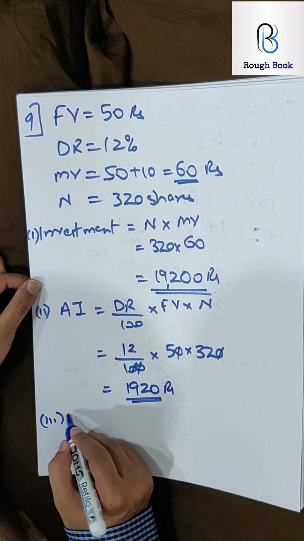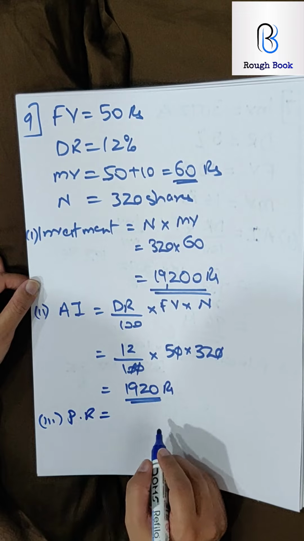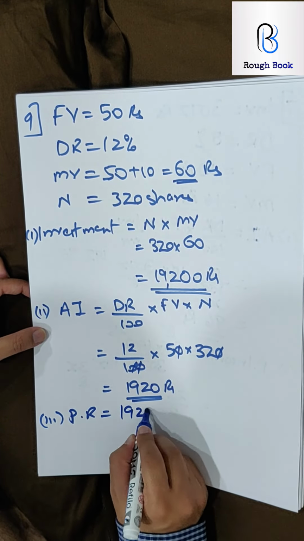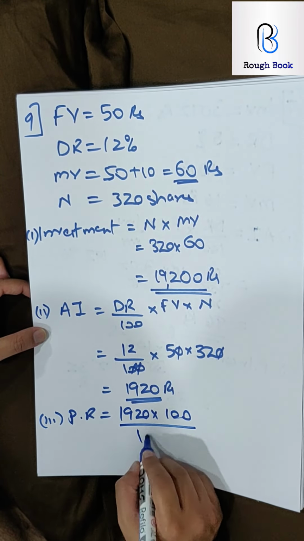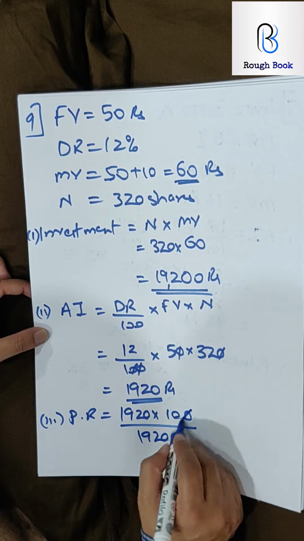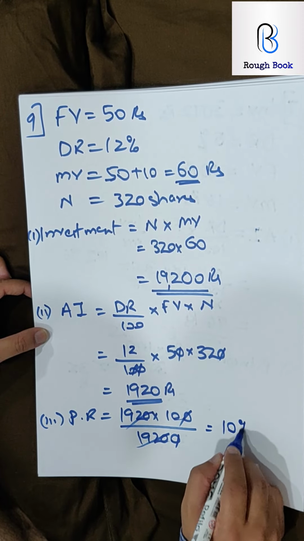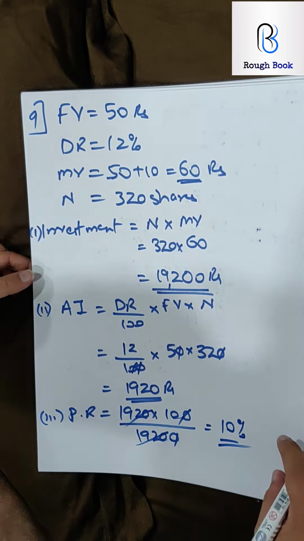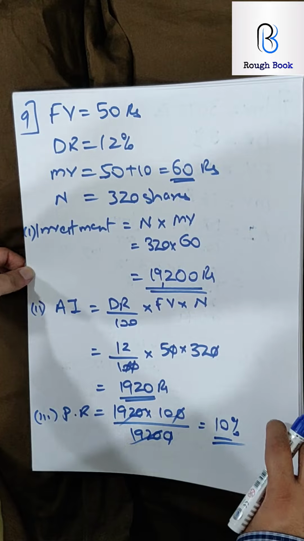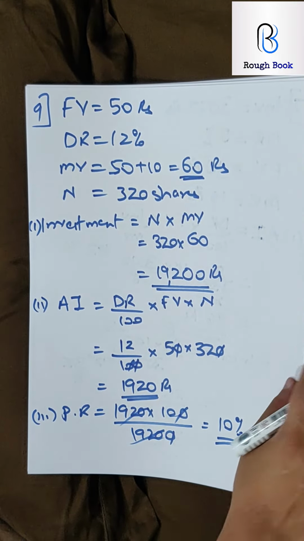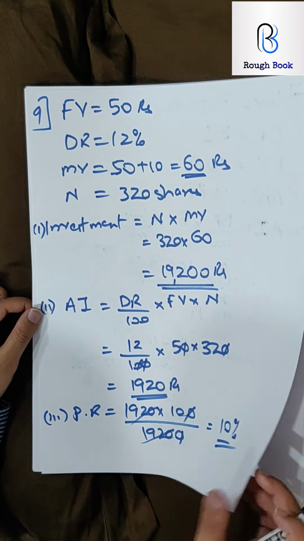And then the last part, profit rate. Come on, now at least pause the video and get it. That will be profit into 100 upon the investment. So 1 0 and this gets cancelled. So how much percent? 10%. Who got this? Brilliant. Guys, I'm seriously impressed if you're getting this in the first go without looking at the video. Come on, try the next one.